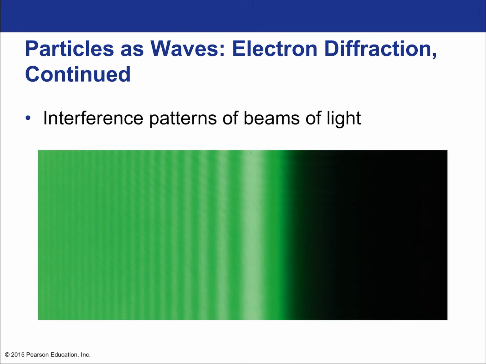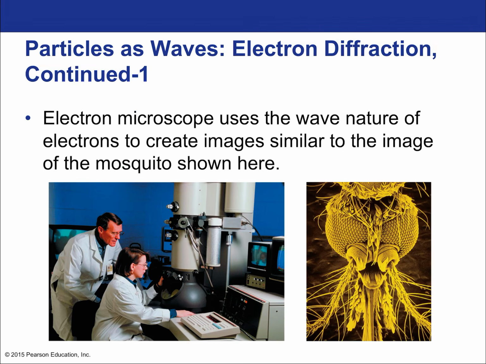So here we see the interference patterns of beams of light, okay? And we can also create interference patterns with electrons. So electron microscopes use that wave nature of electrons to create images similar to the image of a mosquito shown here. Now, one thing I remember always asking is, okay, well, that's great. We can show that electrons have wave properties. They can then behave like a wave.